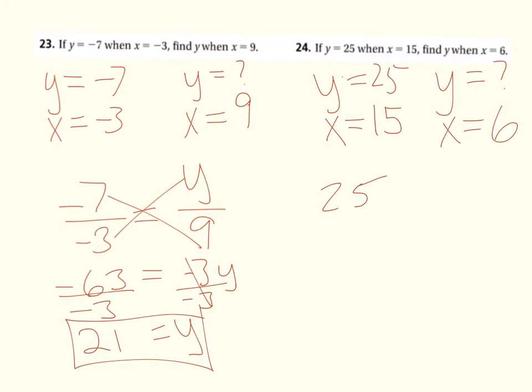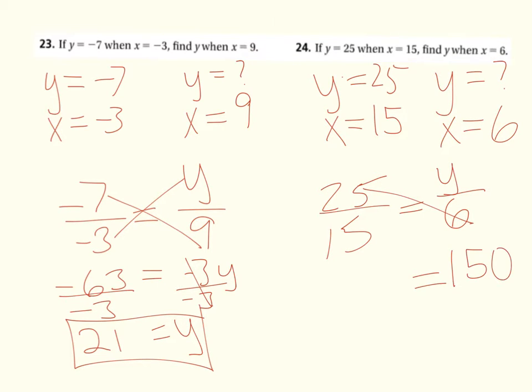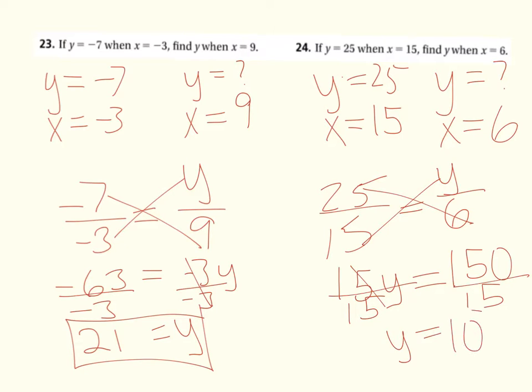So 25 over 15 equals y over 6. And again, I'm cross multiplying, so 25 times 6 is 150. 15 times y gives us 15y. And then just like the other one, solve for y. So divide by 15 on both sides, I get y is equal to 10. And that's my answer.